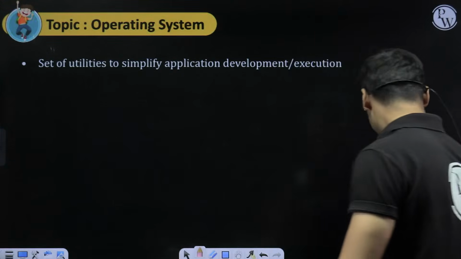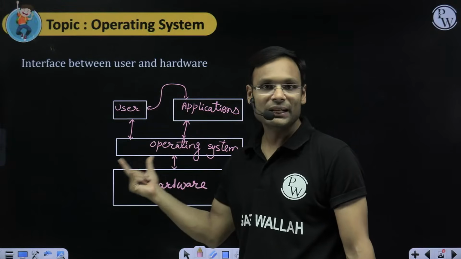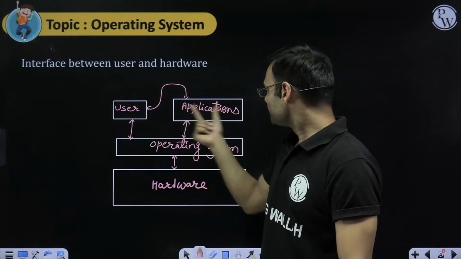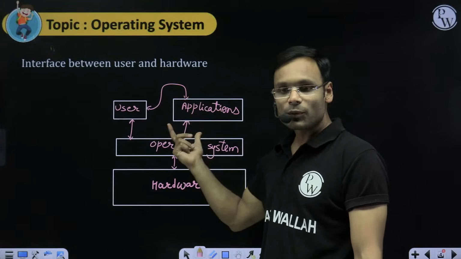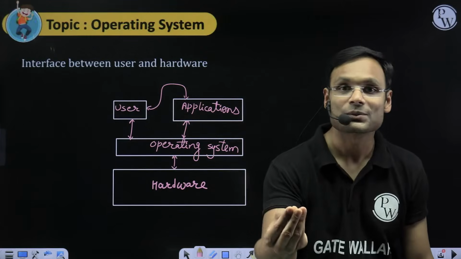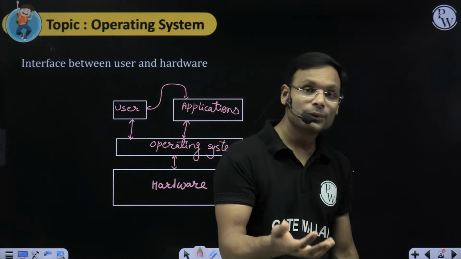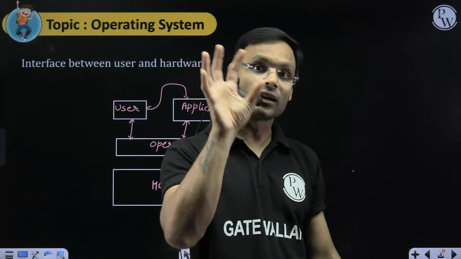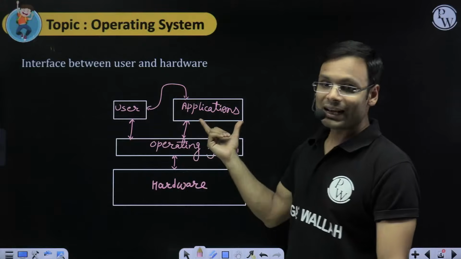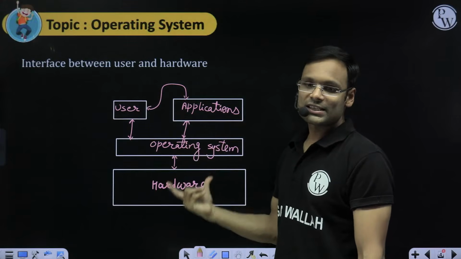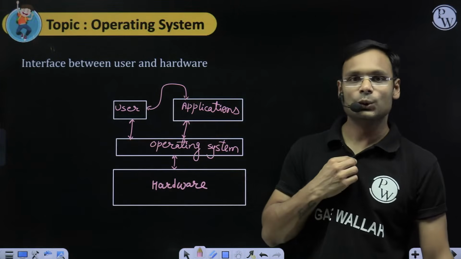Interface means a mediator. As a mediator it works so that the user, the application programs which you are using, apps, WhatsApp you are using, web browser you are using, YouTube you are using, all the apps which can run on a computer system, but directly they cannot. Operating system will help us to do that.